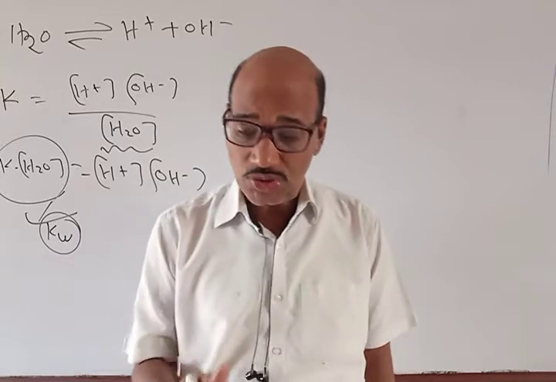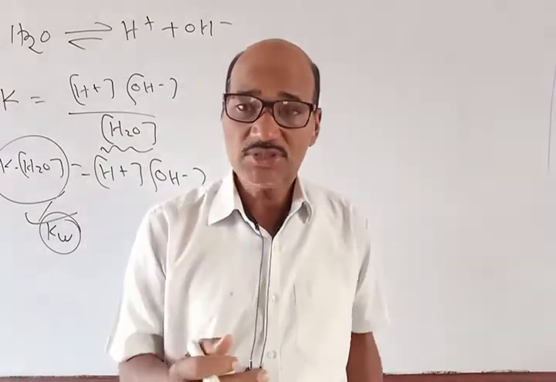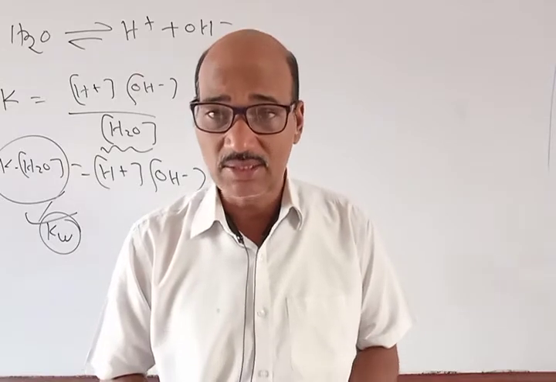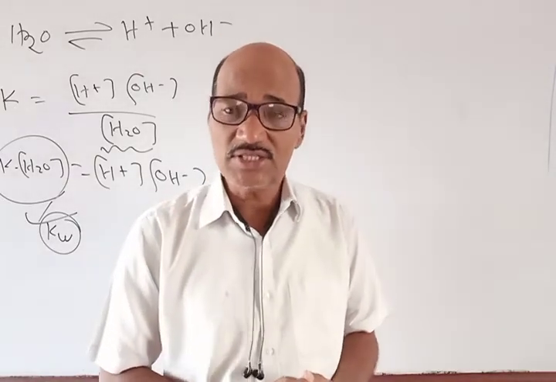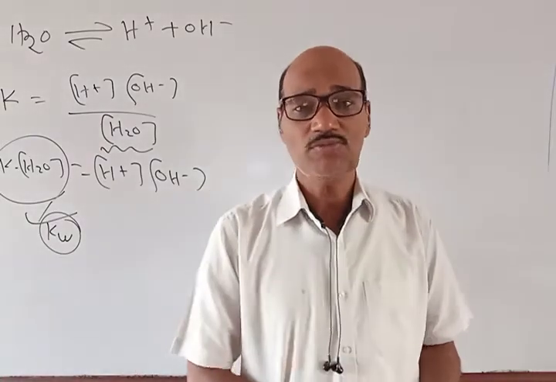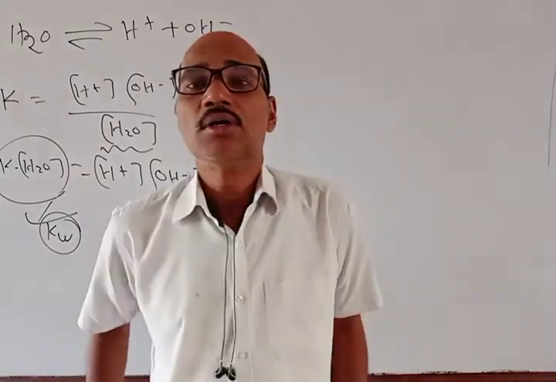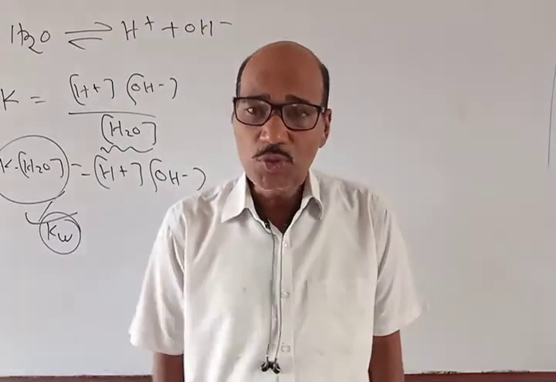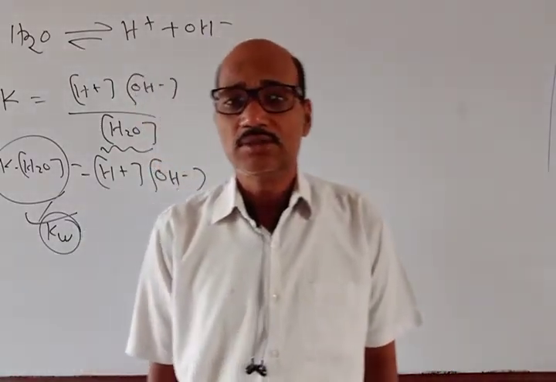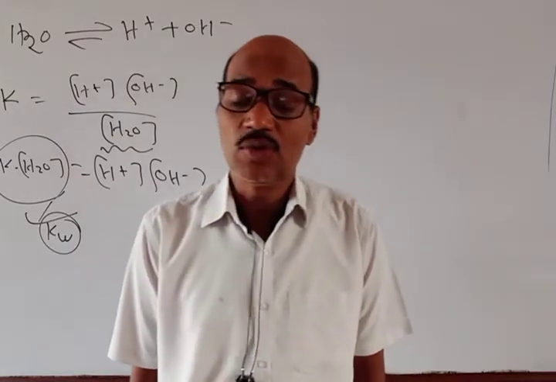And those solutions where the H plus ion concentration is more than 10 power minus 7, that is 10 power minus 6 or minus 5 or minus 4, are called what? Acidic solutions. And the solutions where the OH minus ion concentration is more are called what?